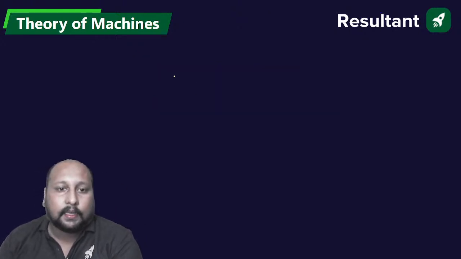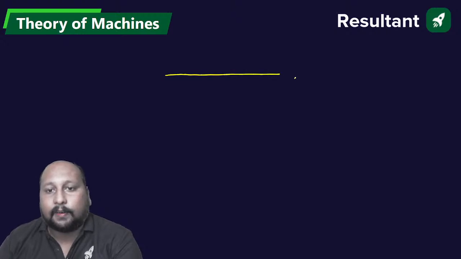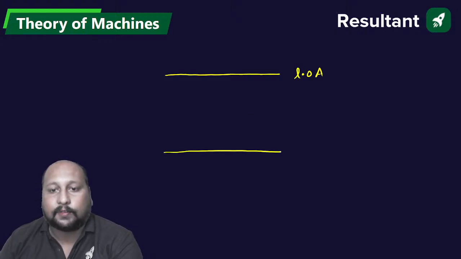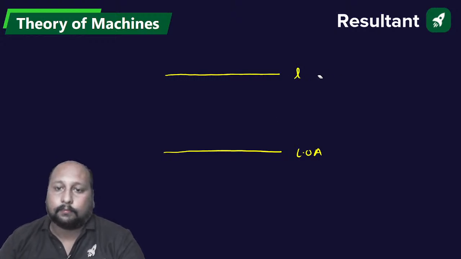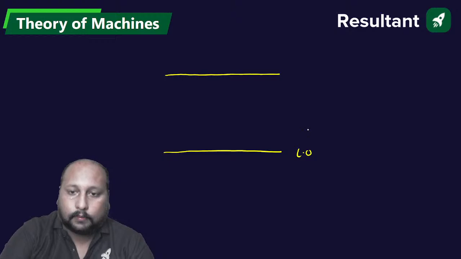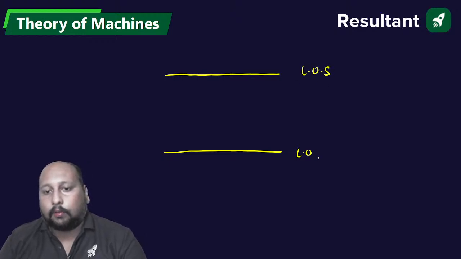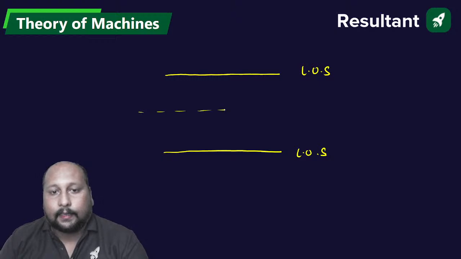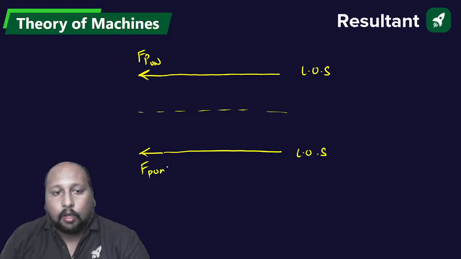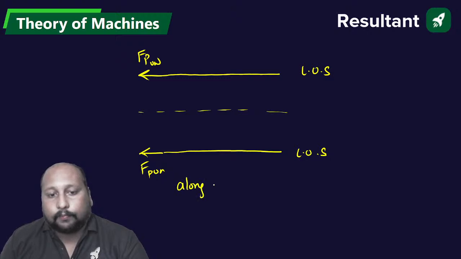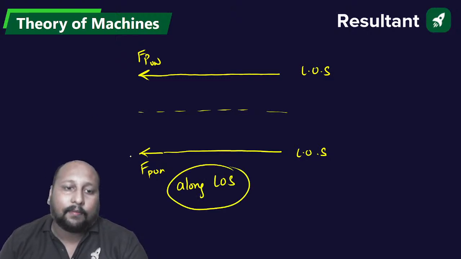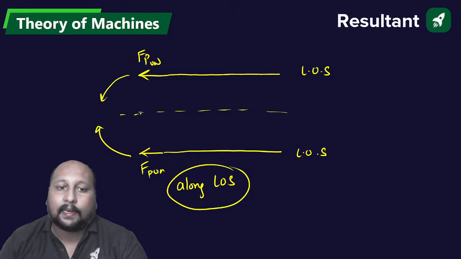If you try to visualize, देखो, this is the line of action of cylinder number 1, this is the line of action of cylinder number 2. ठीक है, और लाइन ऑफ स्ट्रोक कर लेते हैं. This is line of stroke of cylinder number 1 and cylinder number 2. This is the center line. ठीक है, तो this is the primary unbalance force, and this is along the line of stroke, और इसी के वजह से we are having one swaying couple.